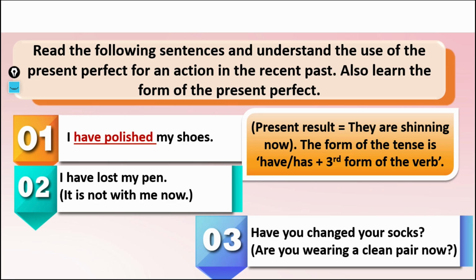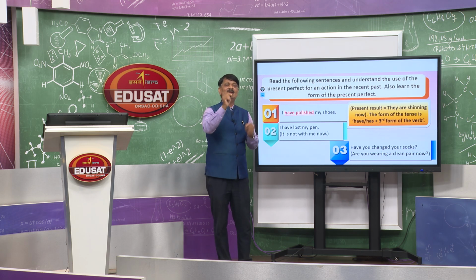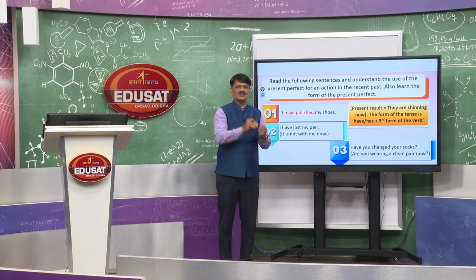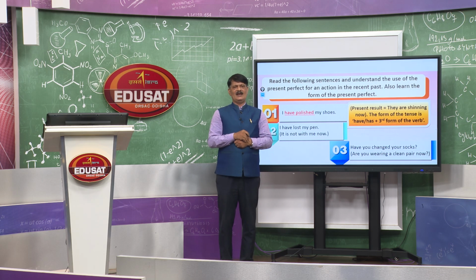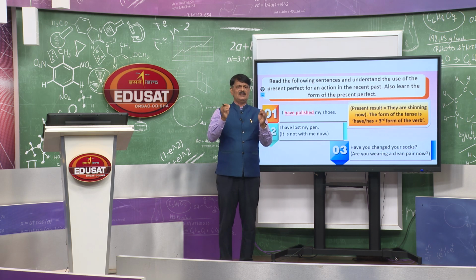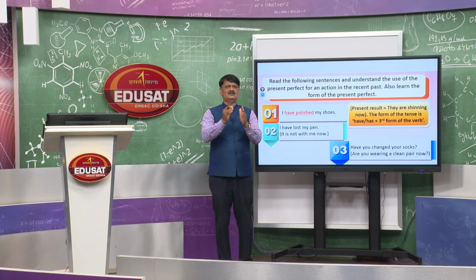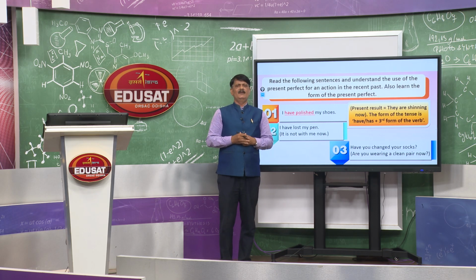What is the structure of the present perfect? You see, the subject will be there, then have or has, then your verb, third form. Another example, I have lost my pen. It is clearly mentioned, I have lost my pen means I have not got my pen right now, still I am searching. That is the recent thing or recent past. Another, have you changed your socks? That means, are you wearing a clean pair of socks? That means just the recent past is there. In case of recent past, we use the present perfect.